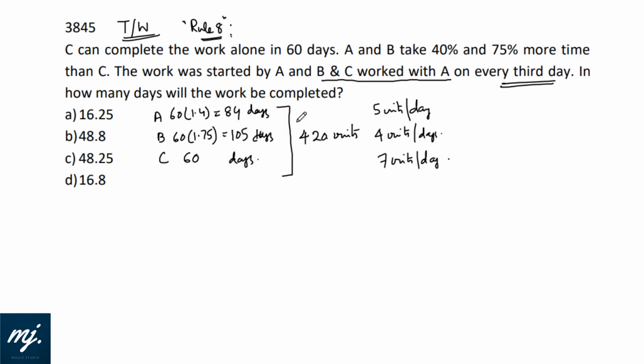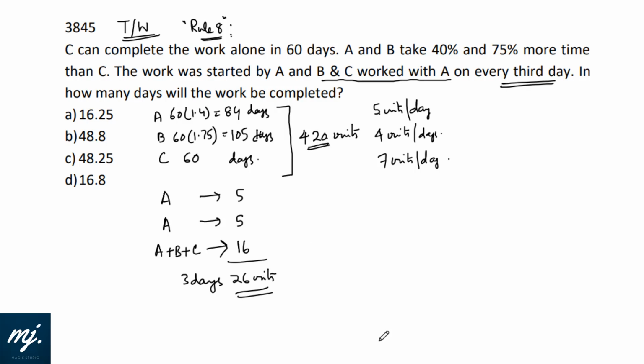Now what is the pattern they are following? A will work on day 1, then A will work on day 2. On day 3, all 3 of them will work. That means A produces 5 units on day 1, then 5 units on day 2, then on day 3, all 3 are working. That means 9 plus 7, 16 units are produced. That means in altogether 3 days, 26 units are produced.